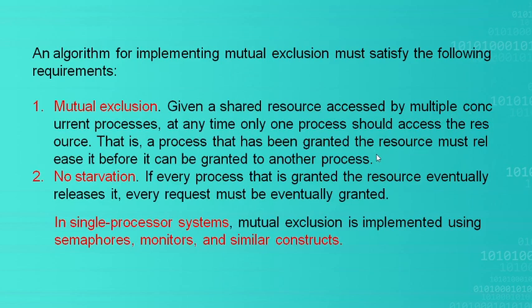Nothing is there to confuse here. If there is any shared resource, it should not be used by multiple concurrent processes. How many processes can share that resource at a point of time? Only one process.